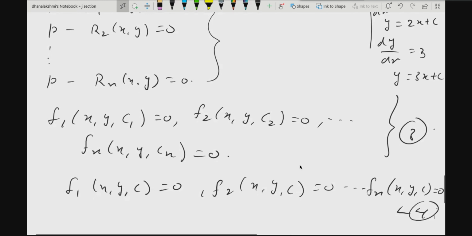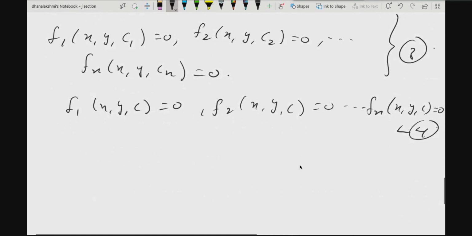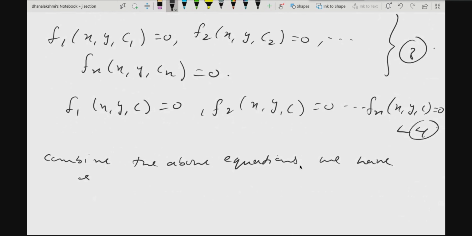Okay, but still we are not done. We have found the solution of each of those factors, but now we have to find the solution of the given equation 1, which is of nth degree. So how you will get the solution is by combining the above equations. Combining the above equations, we have the solution of 1.